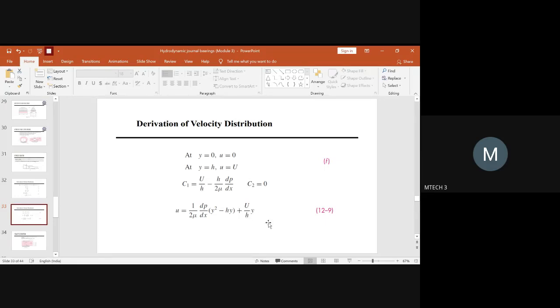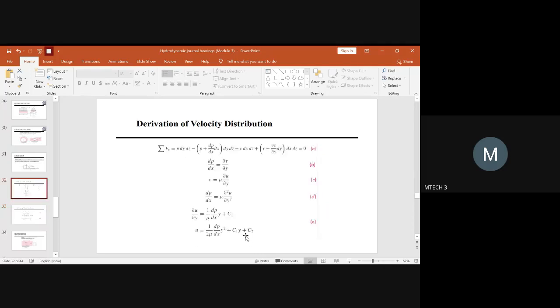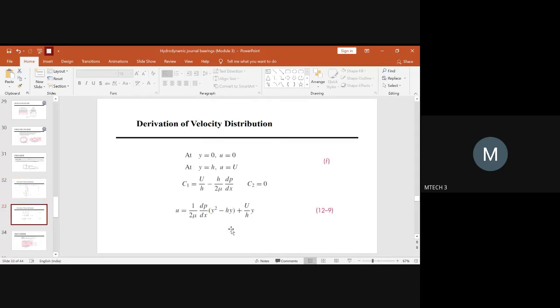Now this is how the equation gets changed, because you cannot retain the equation with respect to the constants. You should find the value for the constants. So usually after getting the equation, we derive the values for the constants, substitute those constant values, and simplify the equation again to get the required velocity distribution equation. This is how you have to get the velocity distribution equation. Once the velocity distribution equation is done, we can go for the Reynolds equation.